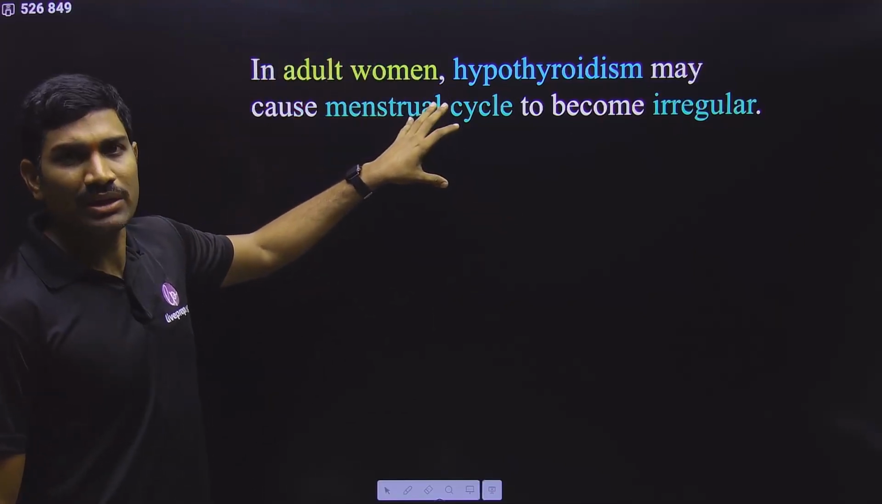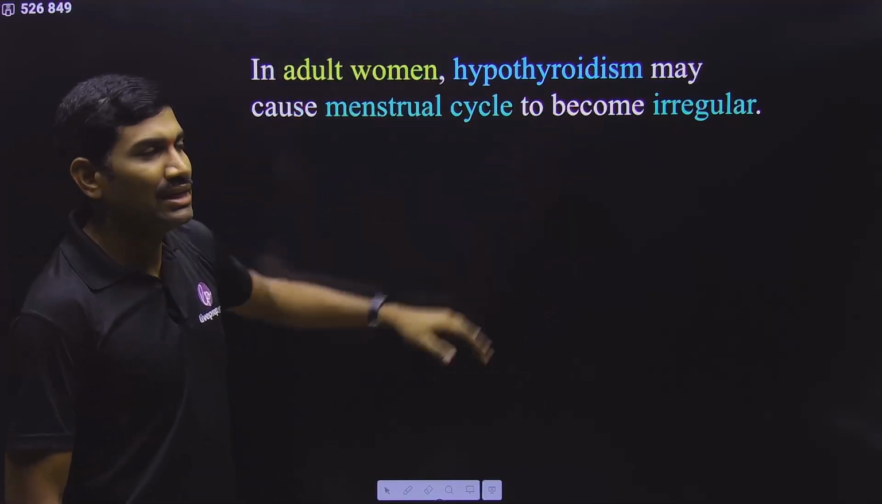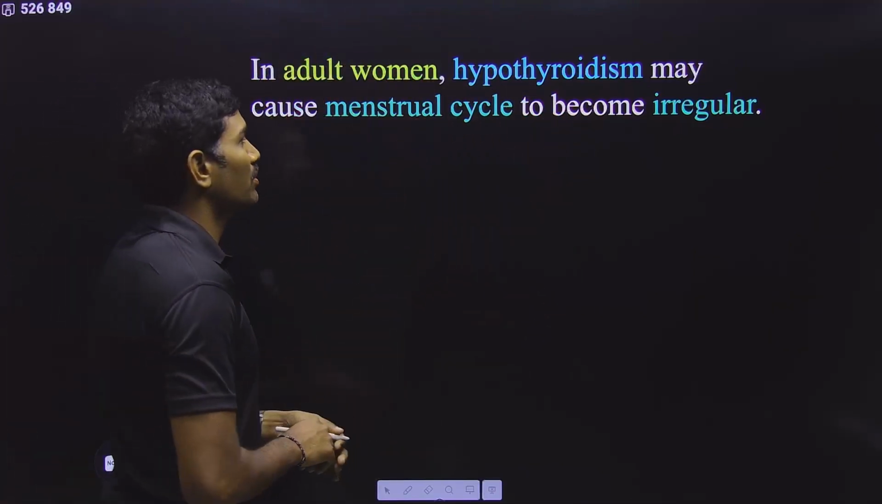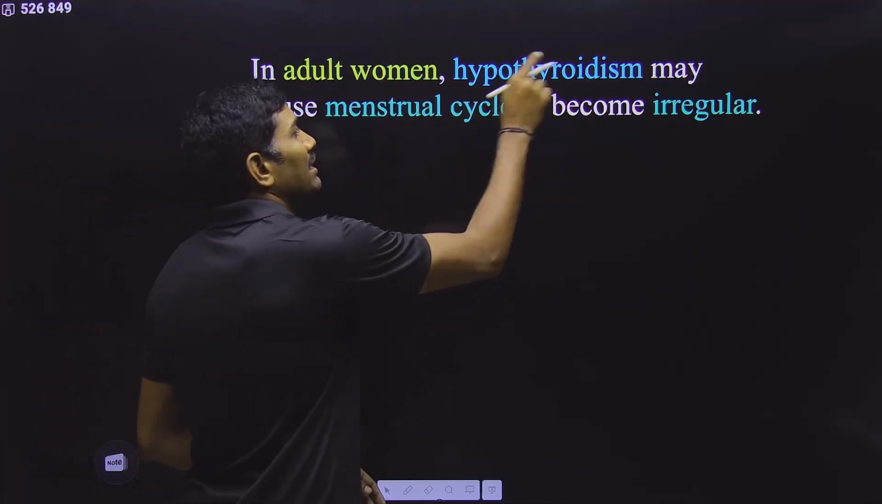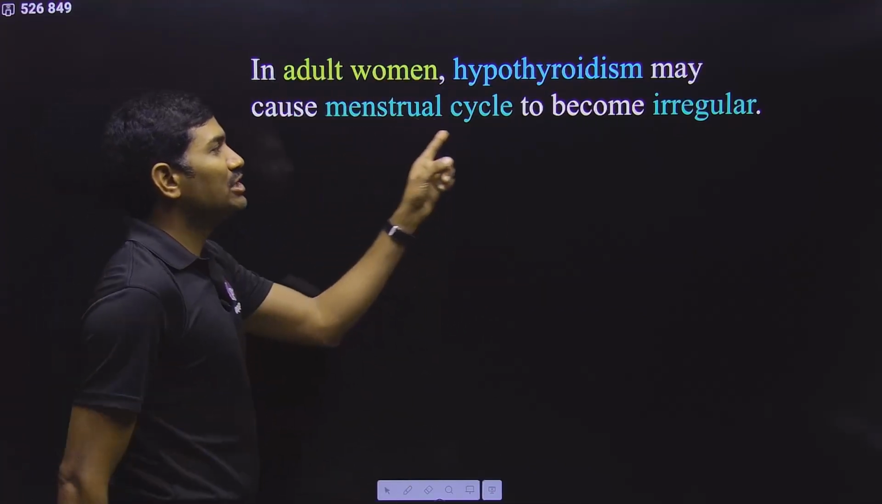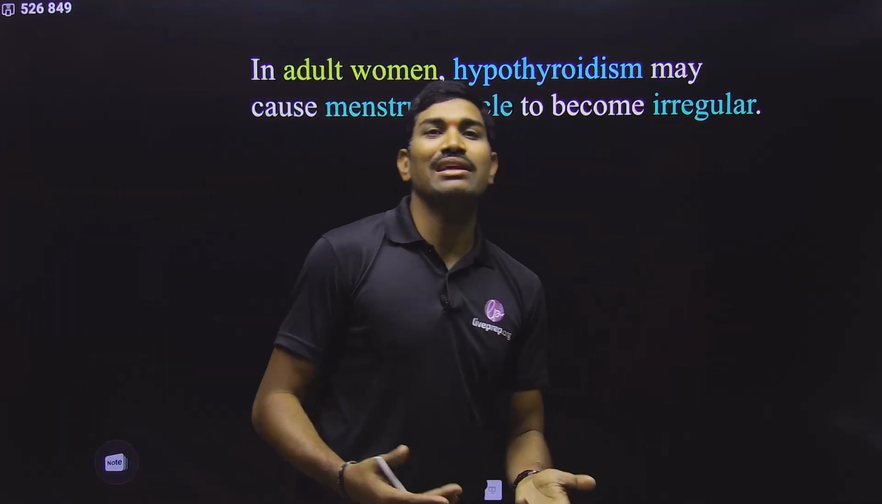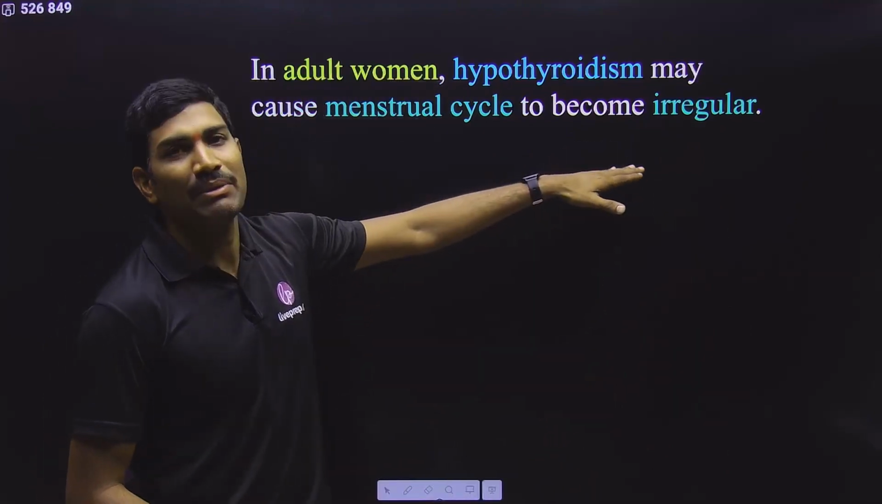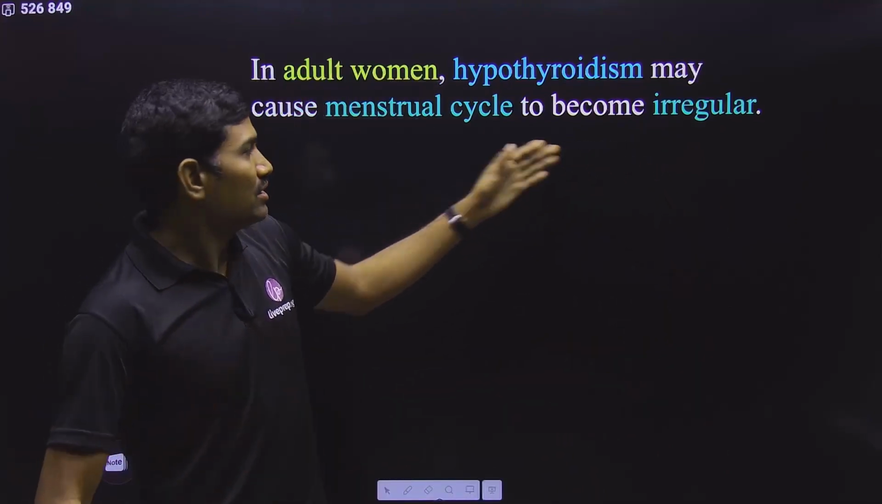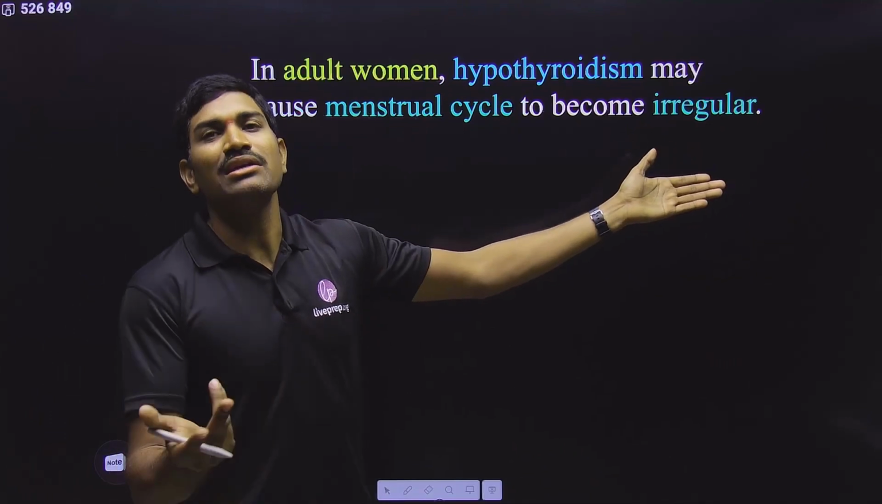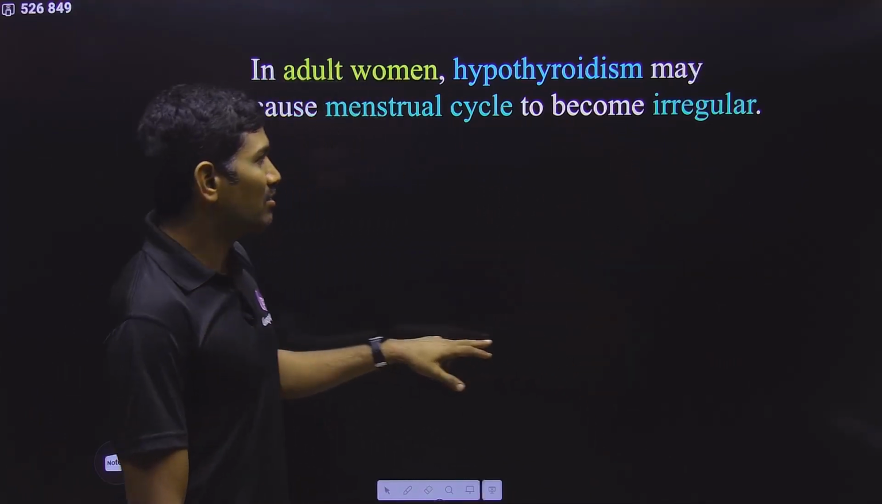So in the adult woman, here hypothyroidism we are observing. In the same woman we are observing some problems. What is this? In the adult woman, hypothyroidism may cause the menstrual cycle to become irregular. So periods will not happen regularly. So irregular periods. So here the menstrual cycle will become irregular. So these are some things that they are talking about here.